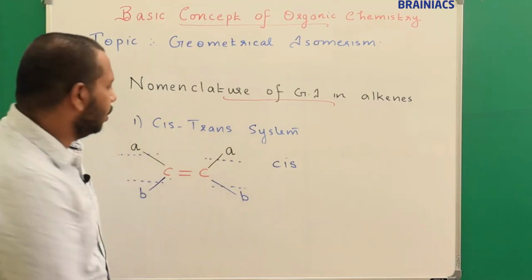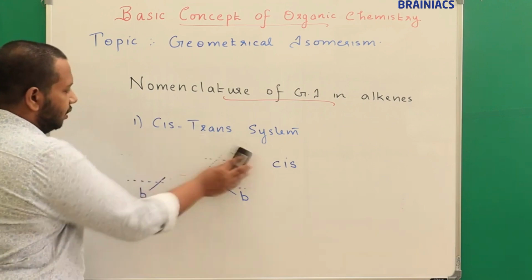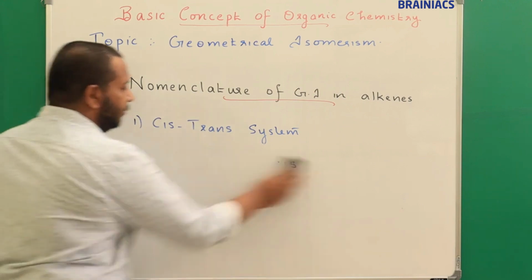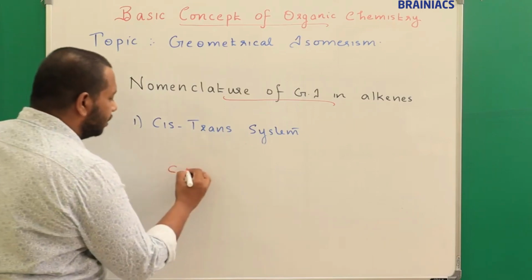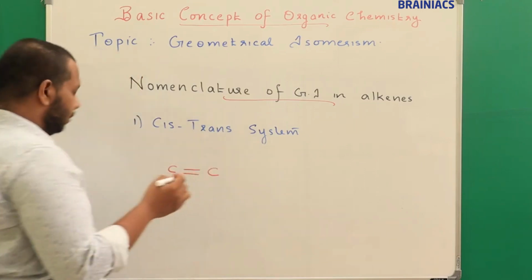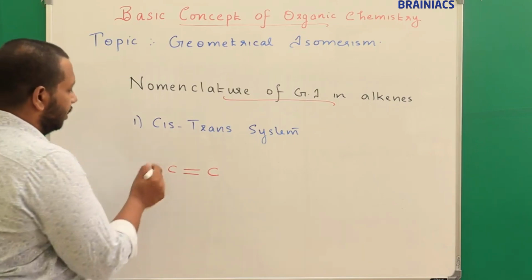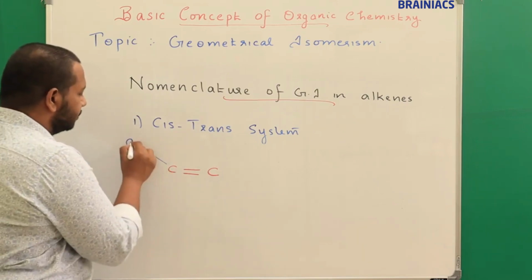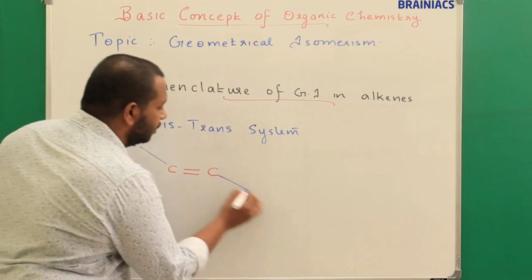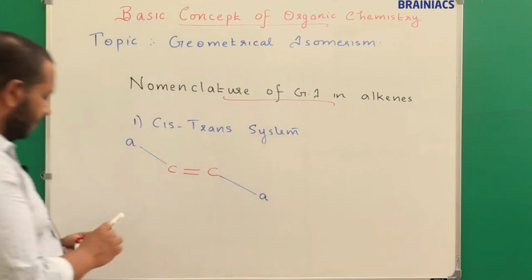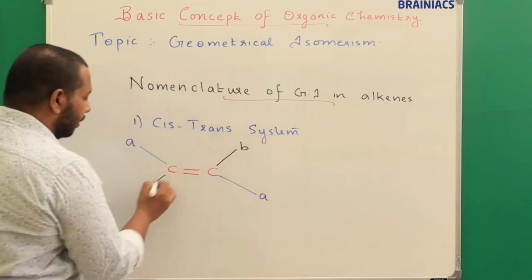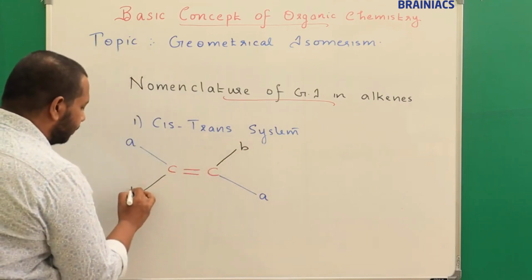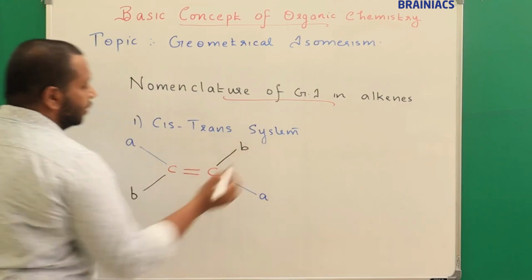Now let's see what is trans. In trans, the difference is this: you have a carbon-carbon double bond, and to this system let me connect A here, so A is in the upper plane, and let's connect B here in the lower plane. On the next carbon, A is in the below plane and B is in the above plane.